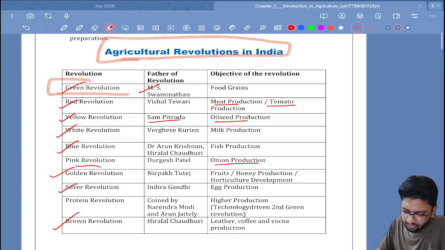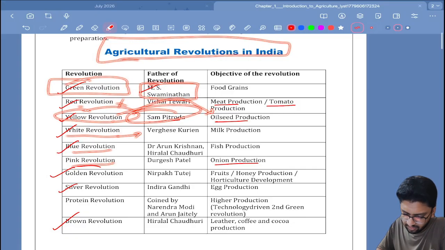Remember, green revolution, father is M.S. Swaminathan. Red revolution, I don't think we need to remember that. Yellow revolution is for oil seed production, and Sam Pitroda is the father of the yellow revolution. White revolution is for milk, and that is Verghese Kurien. Blue revolution is for fish. Pink revolution is for onion. Golden revolution is for honey.